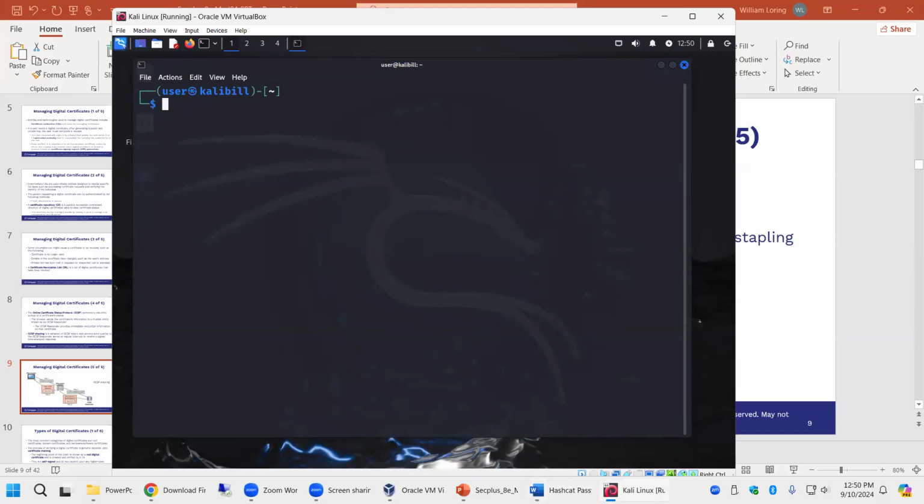As we have mentioned, passwords never pass across the network, whether you're going to Amazon, whether you're logging in here, whether you're logging into